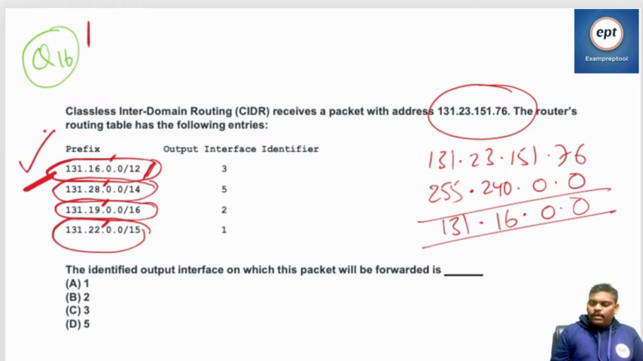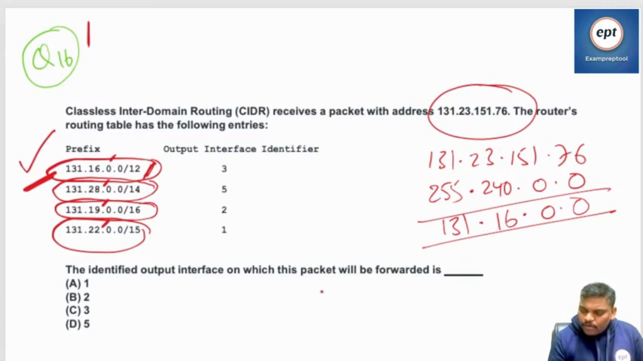Please verify if I have done anything wrong. 12 bits only, 8 plus 4. 4 bits means 240. In the 240, 2 power 4 is 16. 23 also has 16. So I think the first one is matching. What about the second one? Let's check.